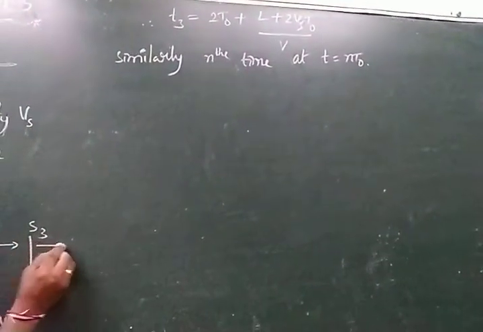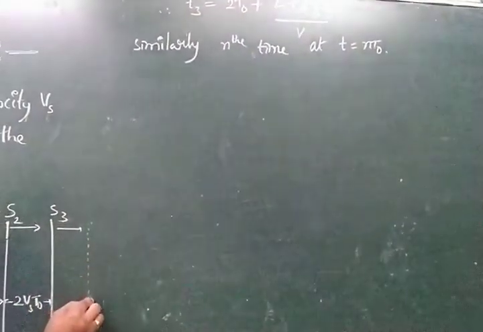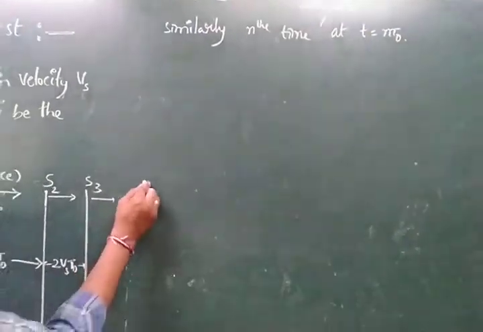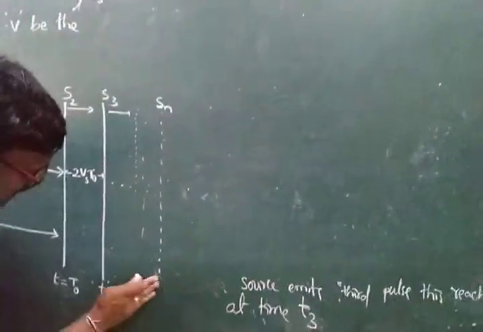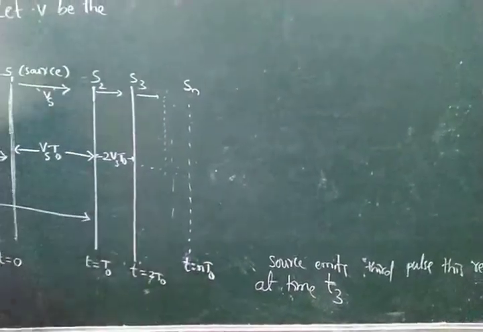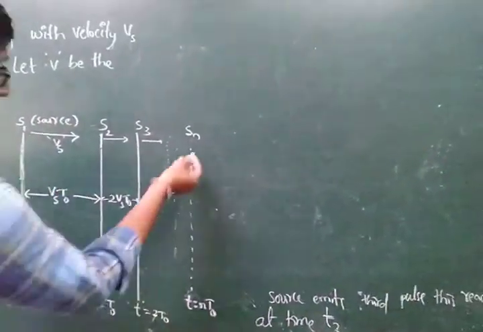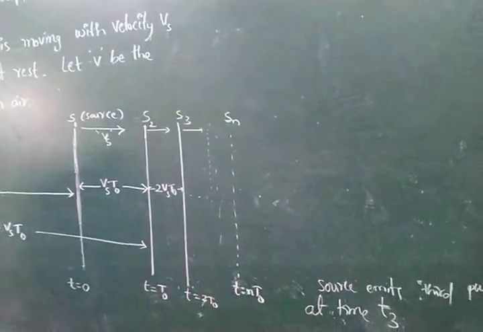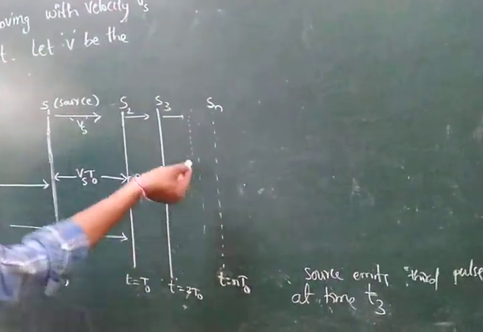That means the source is moving away, and so on. Up to, let us take the time at t equal to n T naught. Now again, here the source is traveling to the nth position and producing the nth pulse.